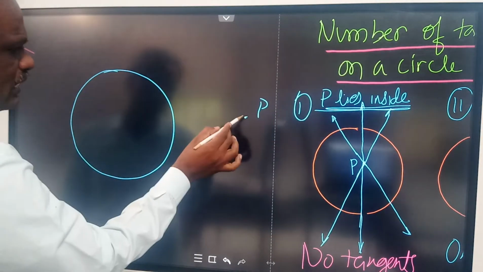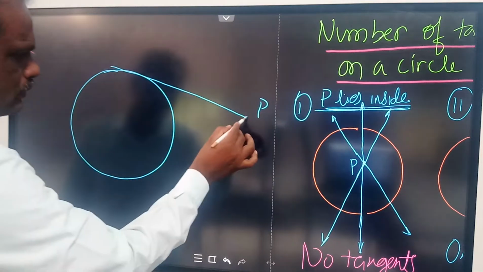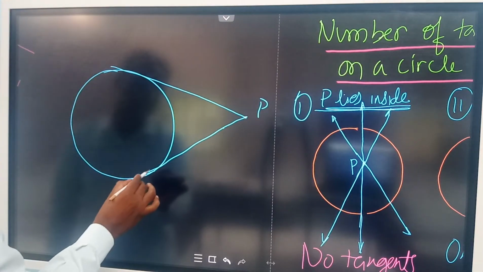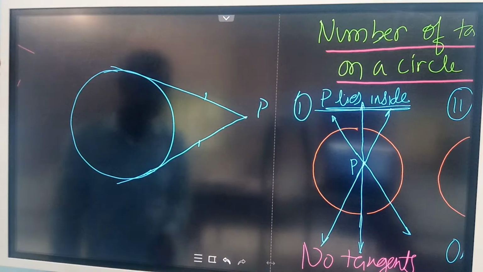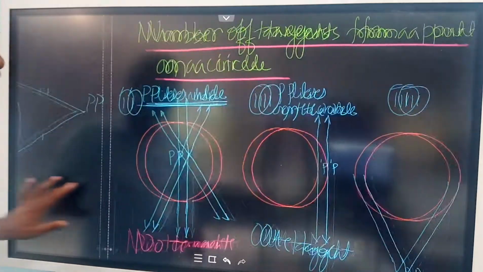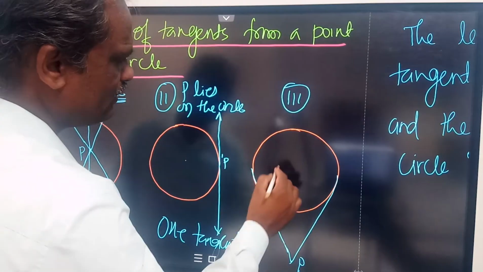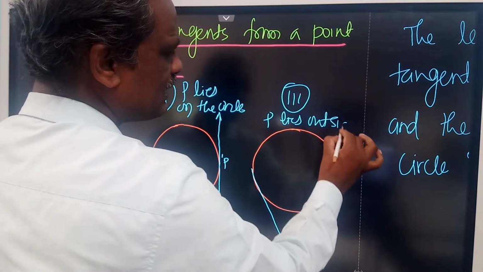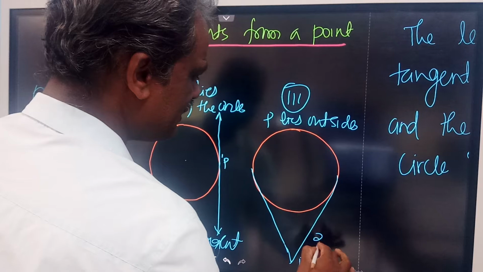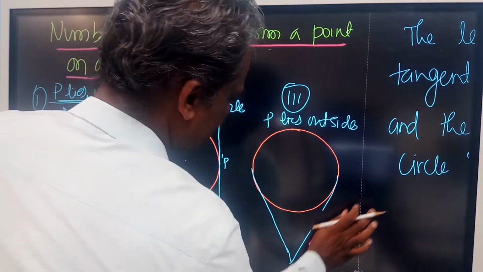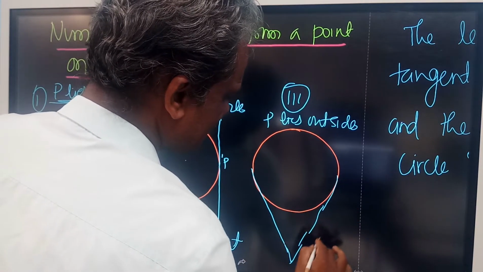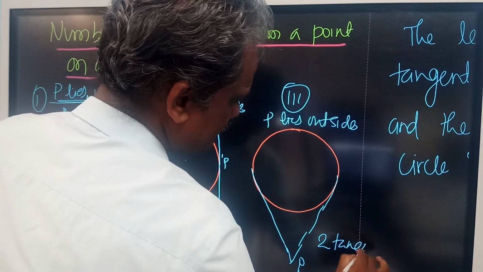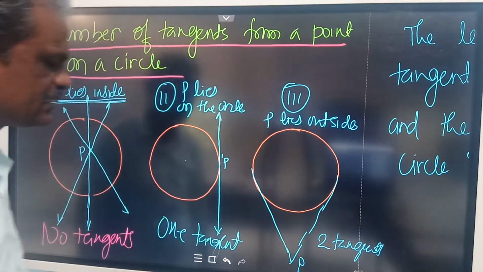How many tangents you can draw from P? So this is one, then this is another one. So you can draw only two tangents from the external point. So now if the point P lies outside the circle, you can draw two tangents. Exactly two tangents can be drawn.